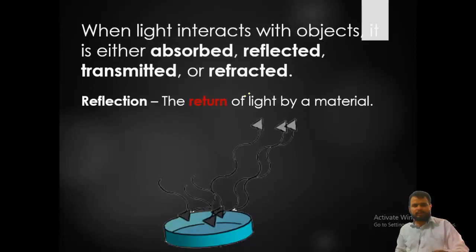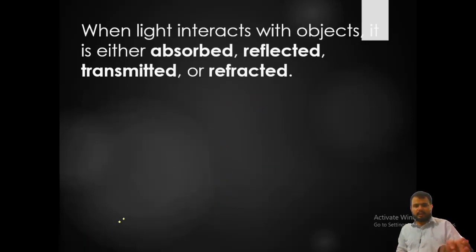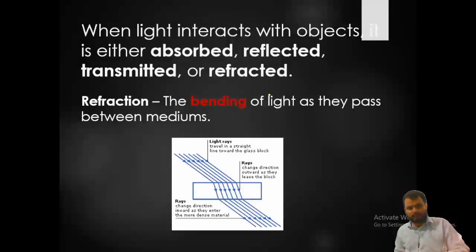Something is reflected, the return of light by the material. Some part passes through the material, that is nothing but transmission, and some part is reflected. So what is refraction? Refraction is generally the bending of light as it passes between media. As you can see, if we draw a normal at this particular point, since I have not taken a ruler, the light bends towards the normal, and then it bends away from the normal.